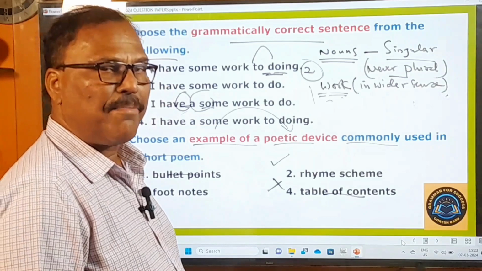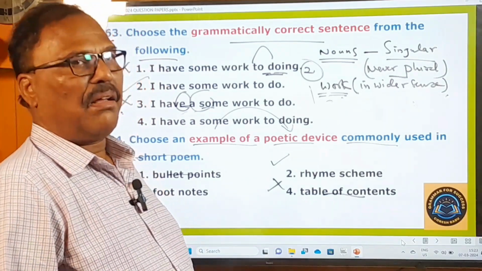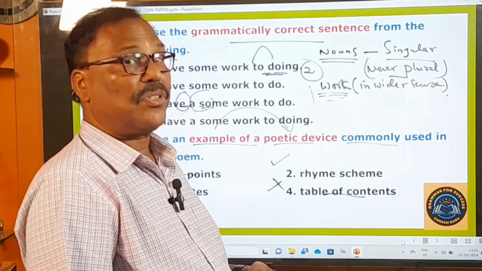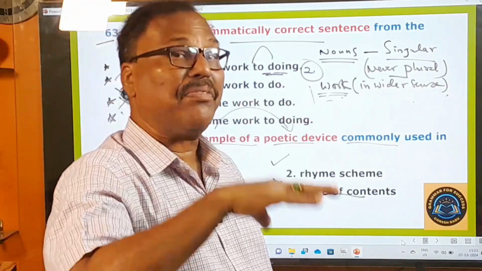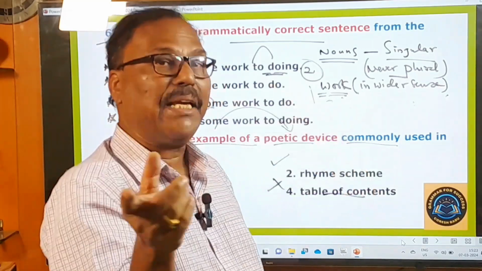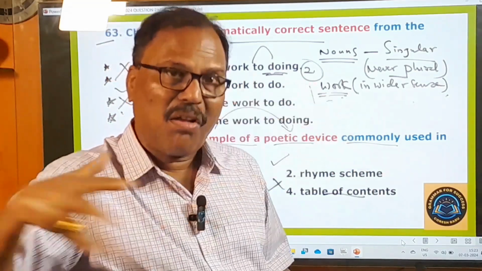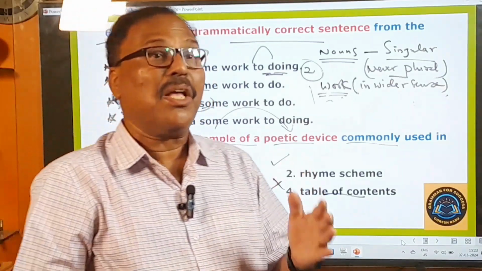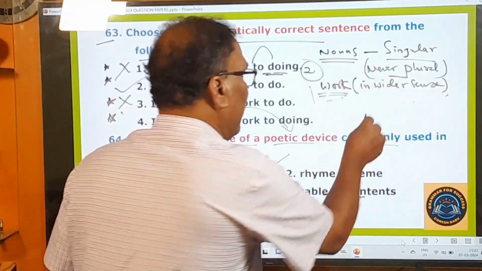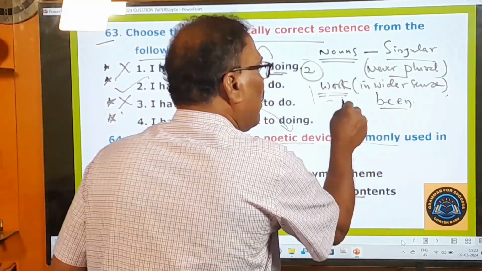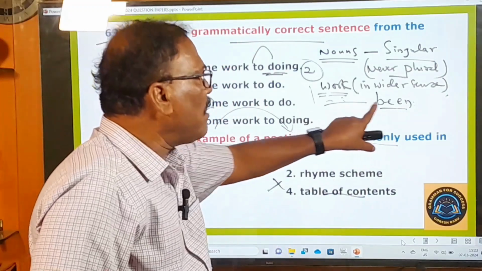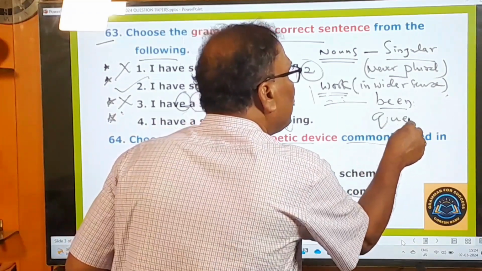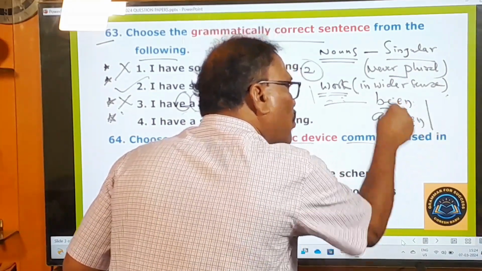Rhyme scheme means what? In Telugu we call it prasa niyamam, something like that. Dr. Sina Reddy used to say, "Anadu Gudiki Badiki Madhya Madi Undedi." Gudi, Badi, Madi. These are the rhyme schemes in Telugu. But in English also, you can find a rhyme scheme. For example, the famous "Pussycat, Pussycat, where have you been? I have been to London to look at the Queen." See, been and Queen. This is called the rhyme scheme.